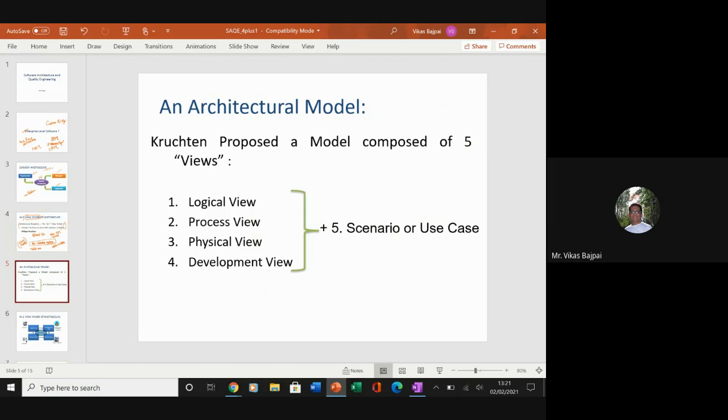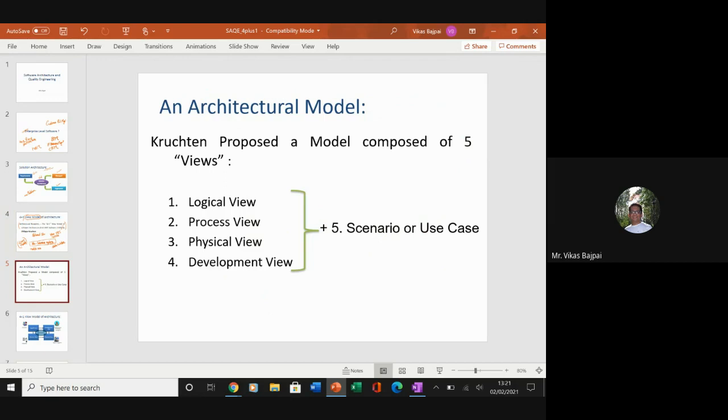As I said, the developer will be interested to look for the classes. The system administrator will look into the deployment, the network configuration, and will be interested to look into the hardware configuration. And similarly, your project manager will have certain interests. Your tester will have a separate range of interests. Your customer will have a separate range of interests, right from UIs and other stuff, the navigation part.